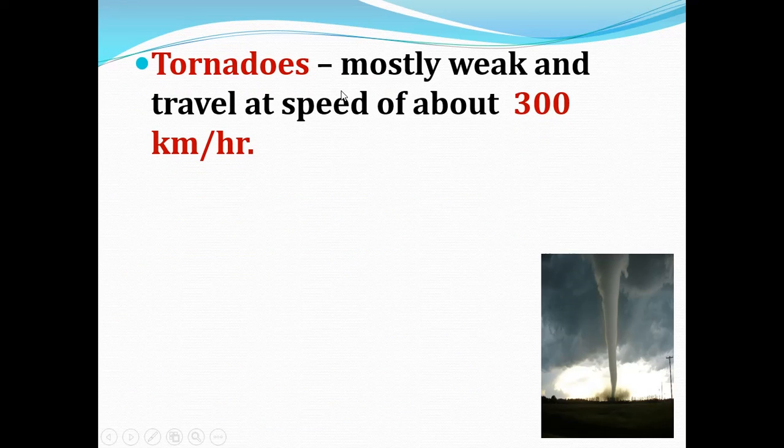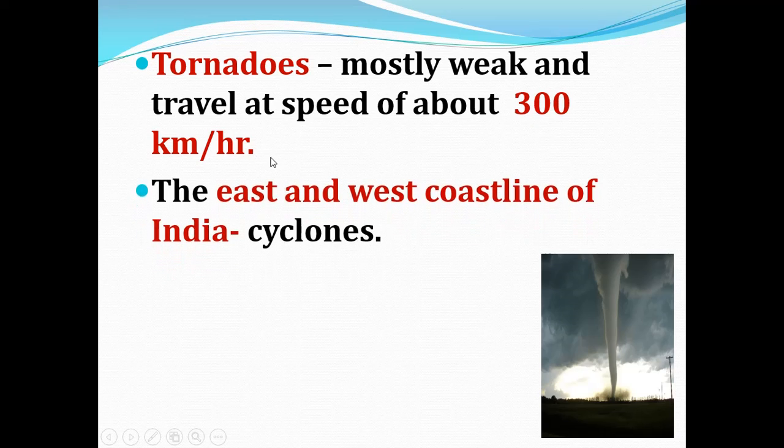Now these tornadoes are mostly weak and they travel at a speed of about 300 km per hour. And the east and west coastal line of India is vulnerable to cyclones.